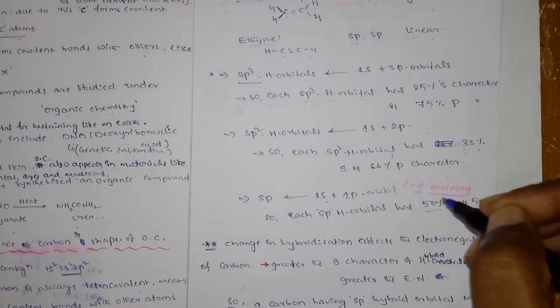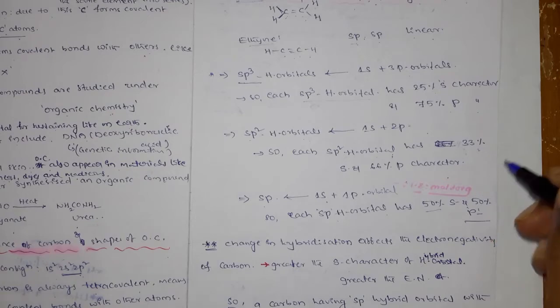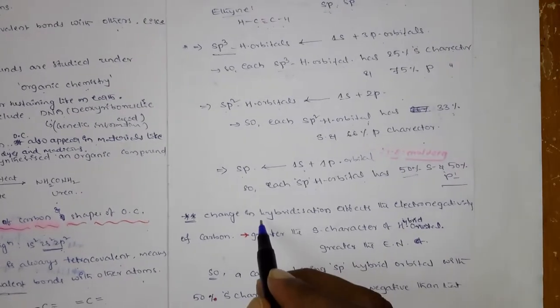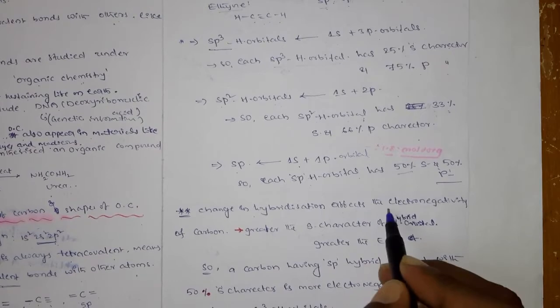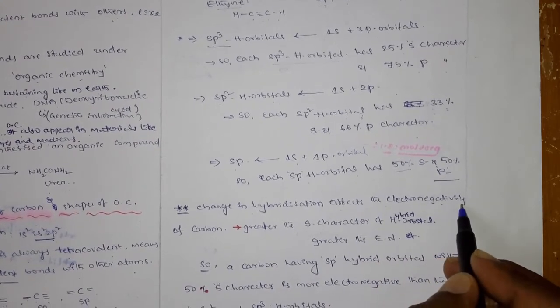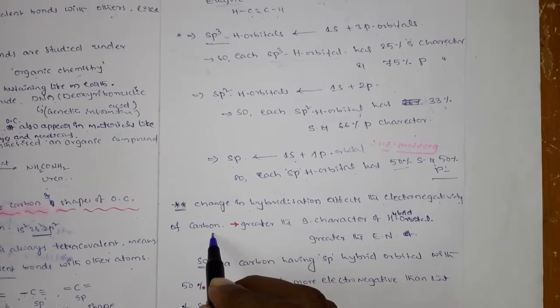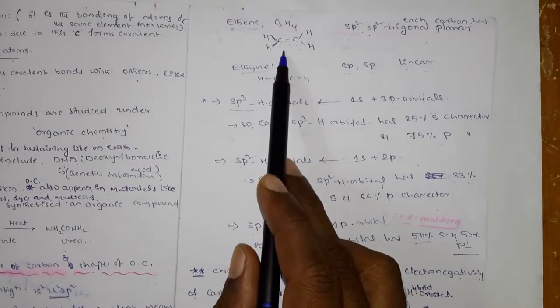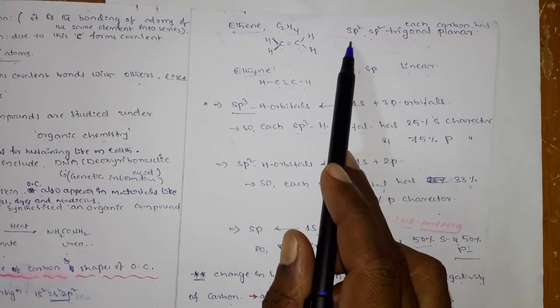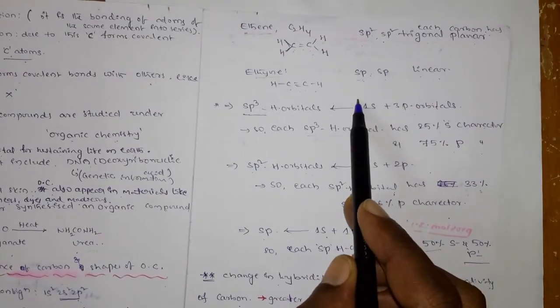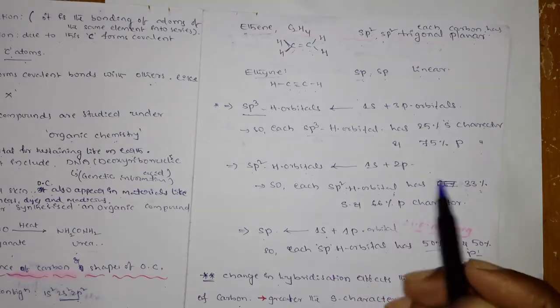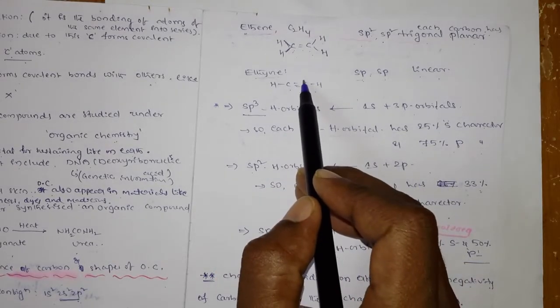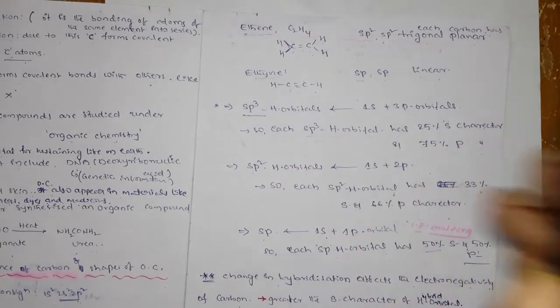The s character and p character are important because the change in hybridization affects the electronegativity of the carbon. That means if the hybridization on the carbon is different, sp3, sp2 or sp, the electronegativity on the carbon varies.